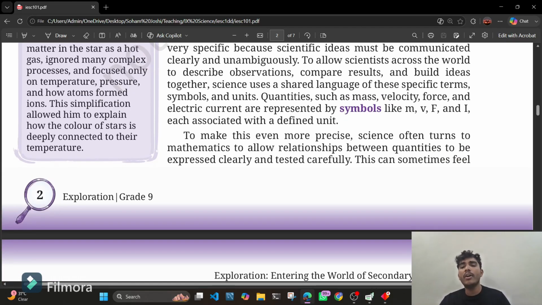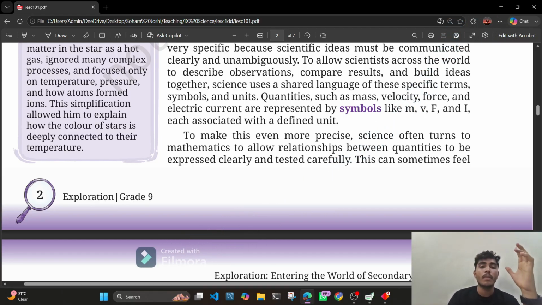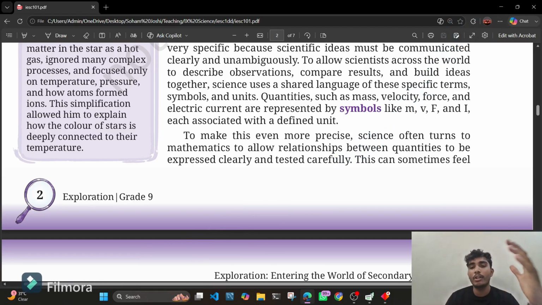So these symbols are used to make the terms short, and also to define mathematical relationships between these quantities clearly. We cannot every time write that mass into velocity is equal to force, mass into acceleration is equal to force. This is not for ninth level, but I'm just giving an example.